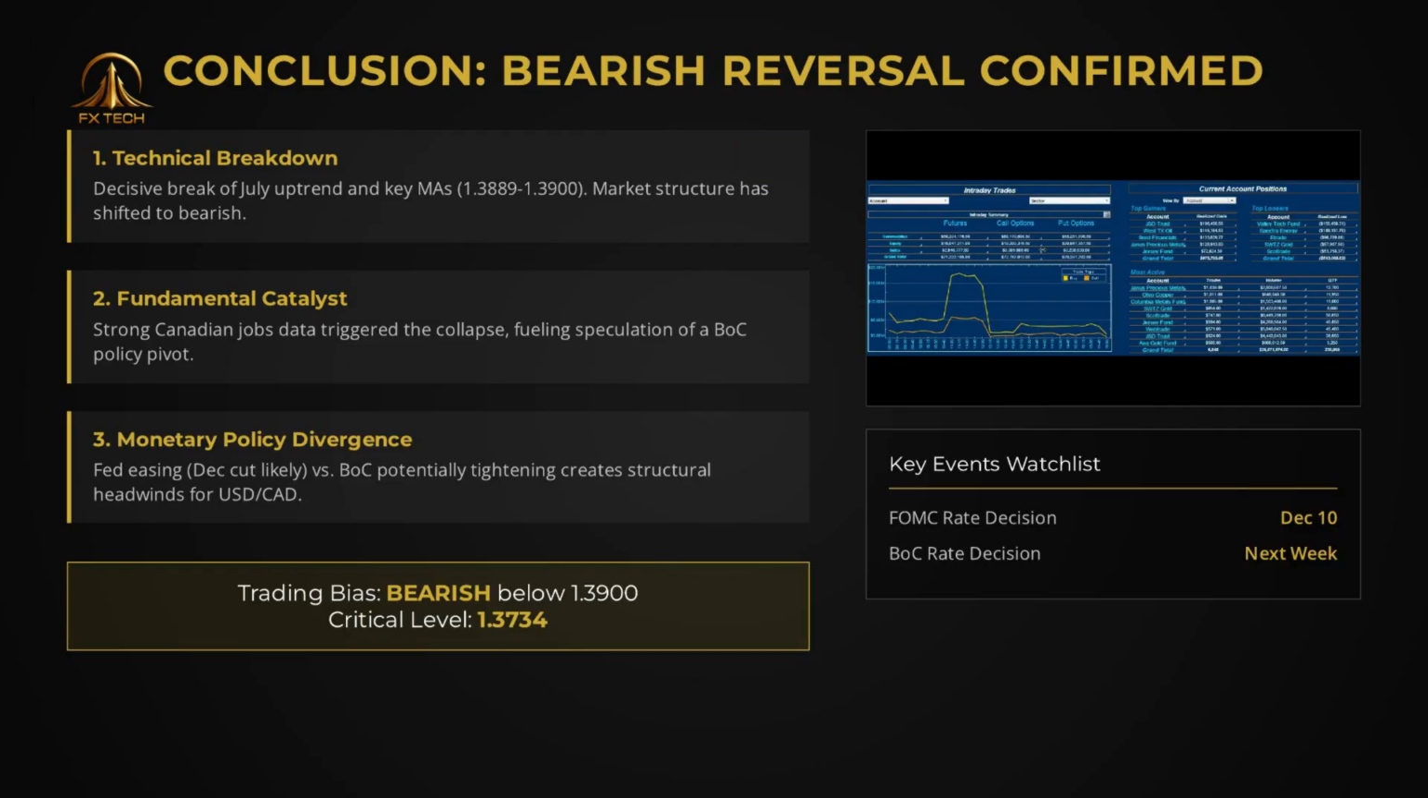In conclusion, a bearish reversal is confirmed. The technical breakdown, driven by a powerful fundamental catalyst, has shifted control to sellers. The short-term outlook is bearish, with rallies expected to be sold. The medium-term trend now hinges on the 1.3734 support level. All eyes will be on the upcoming FOMC and Bank of Canada meetings, as monetary policy divergence will continue to be the dominant theme. Trade safely and respect the new bearish market structure.